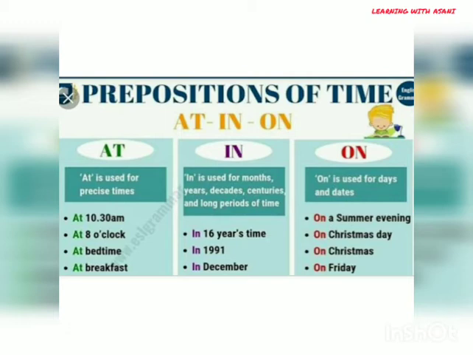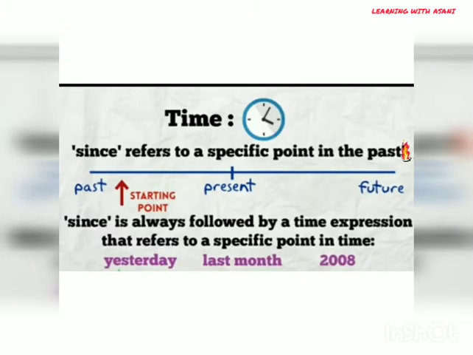And in is used for months, years, centuries and long periods of time, as in 16 years time, in 1991, in December. And on is used for days and dates: on a summer evening, on Christmas Day, on Friday.